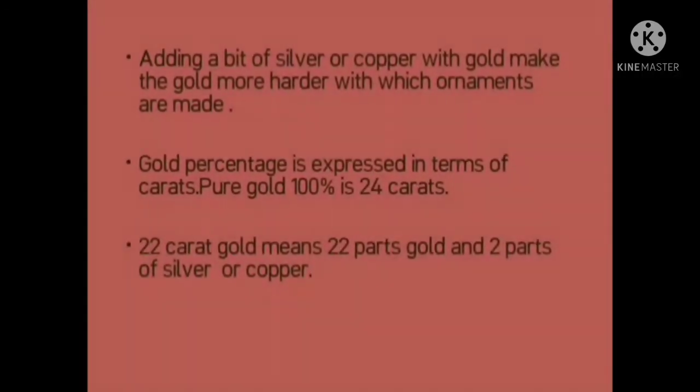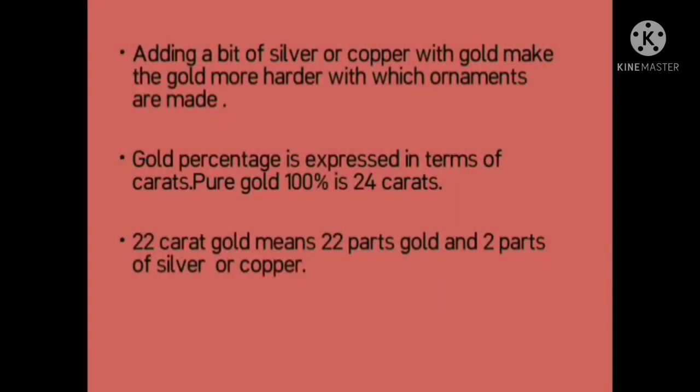Now, adding a bit of silver or copper to gold makes the gold harder, with which ornaments are made, because pure gold is soft and it is not possible to give it any shape. So that's why to make gold hard, we mix copper and silver with gold.